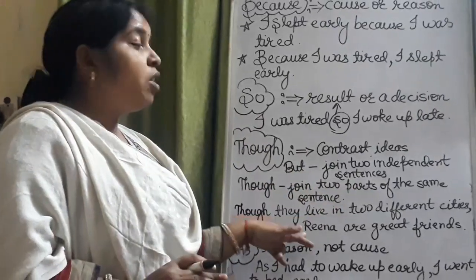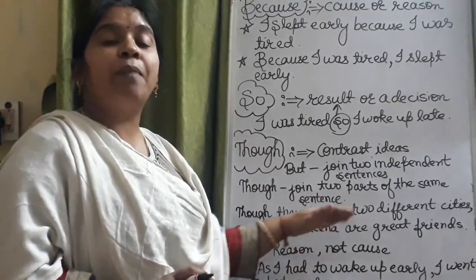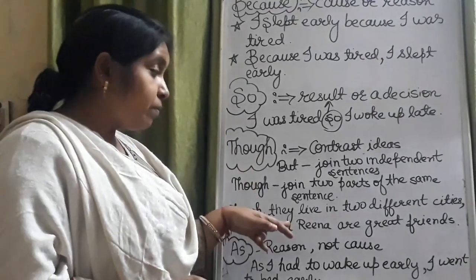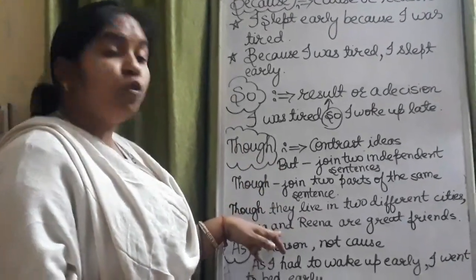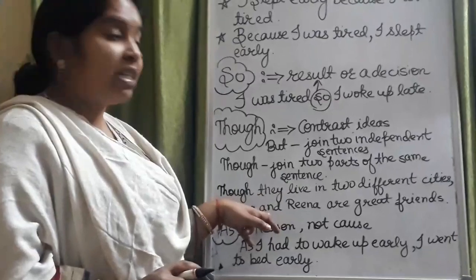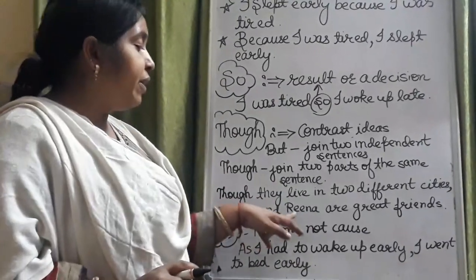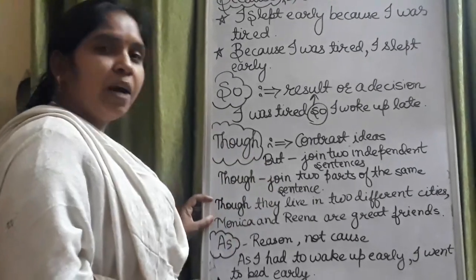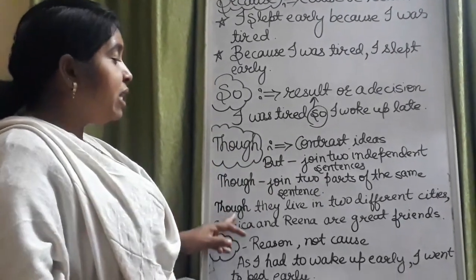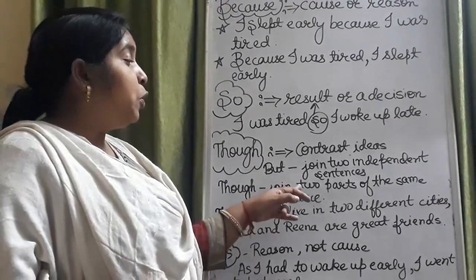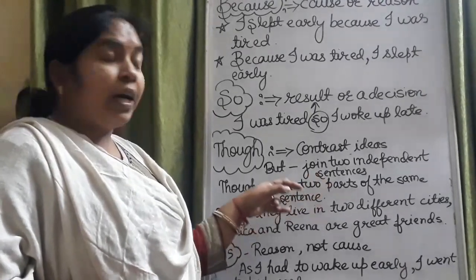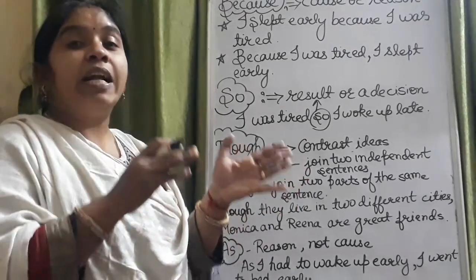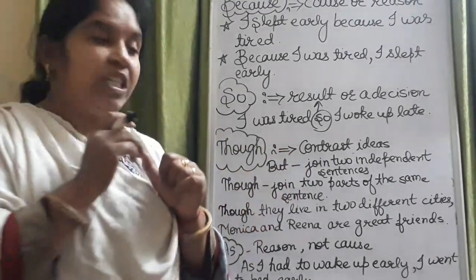And if I do not add another part, then my sentence will be incomplete. So, to complete my sentence, I have to add one more part. And what is that one? Monica and Reena are great friends. So, that is my complete sentence. Okay, so in this manner, we use though to join the parts of the same sentence where the parts are dependent on each other.